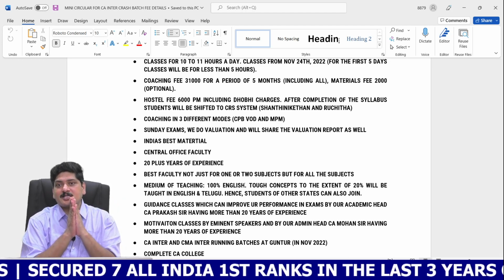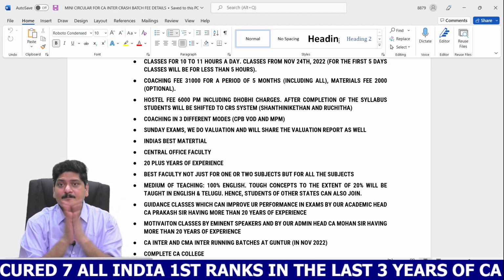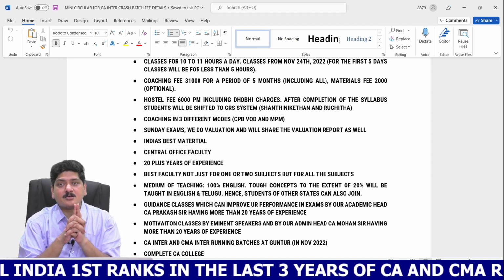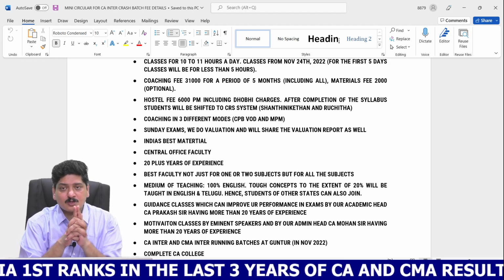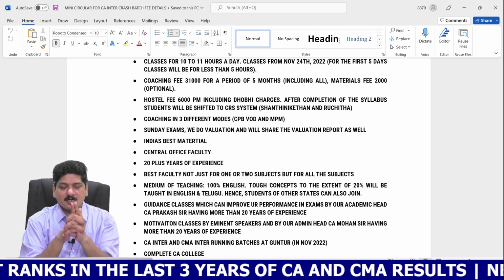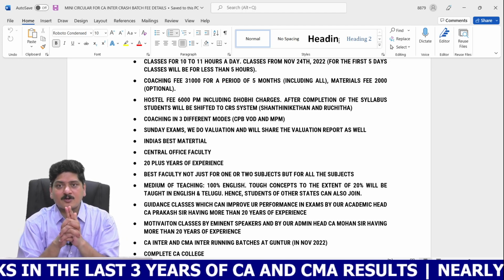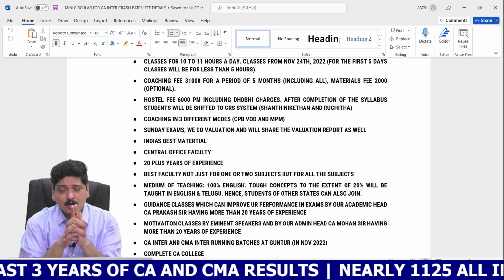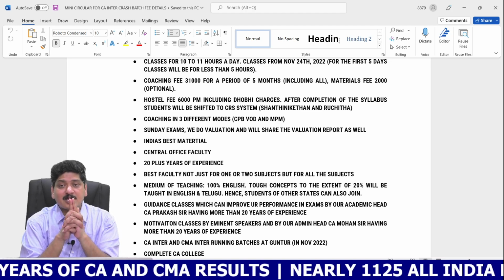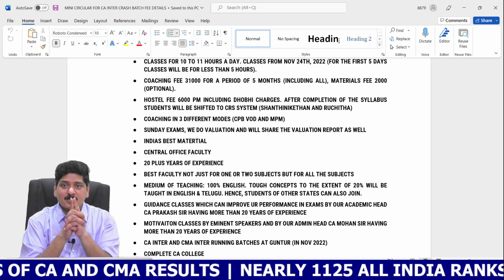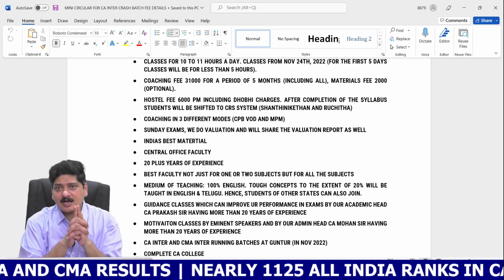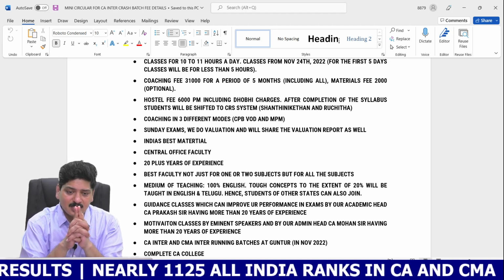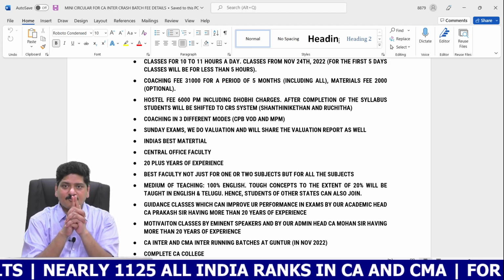And who are going to take the classes? It is the central office faculty, the CO batch faculty. And apart from that, in case of a few subjects, more than one faculty is going to teach. In case of a subject like accountancy, you'll be taught by more than one faculty. That's nothing but expertise knowledge, that's nothing but specialization. And our faculty will be best not for just one or two subjects. For all the subjects, our faculty will be the best.